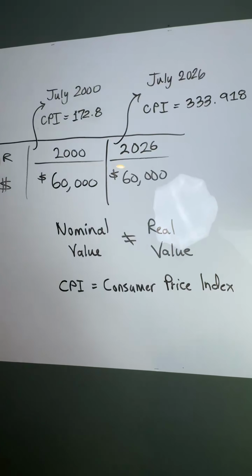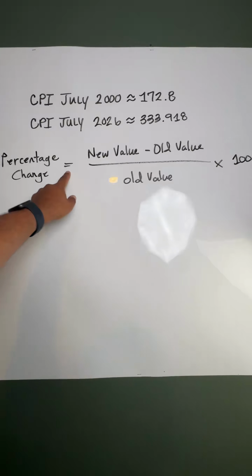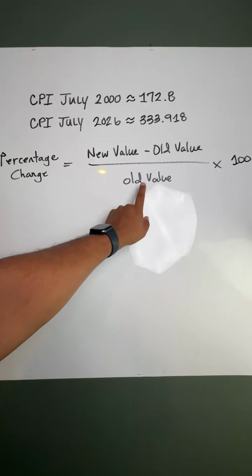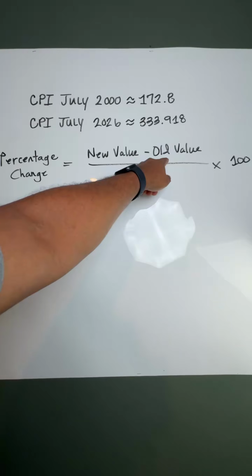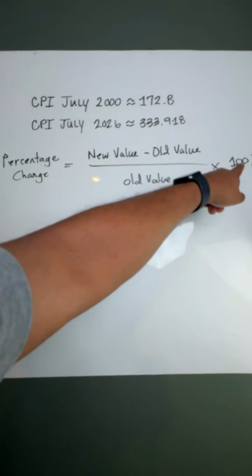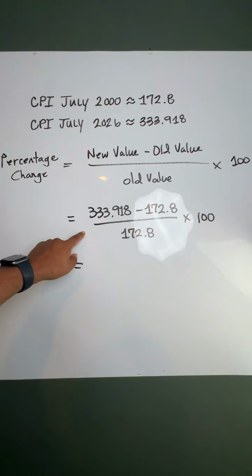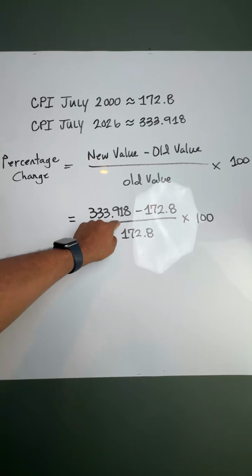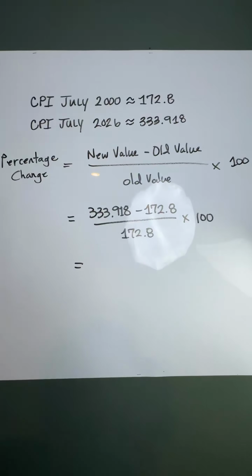So let's use the percentage change formula that I teach my students. The percent change formula is: percent change equals the new value minus the old value, divided by the old value, times 100. Let's input our numbers: 333.9 minus 172.8, divided by 172.8, times 100.